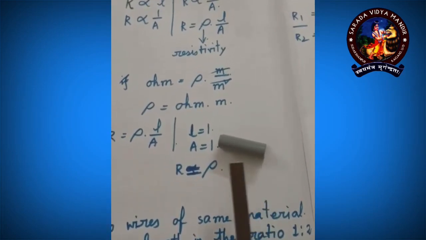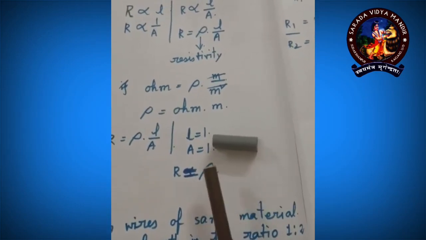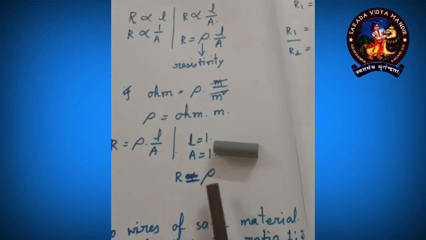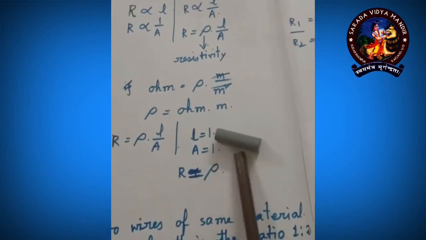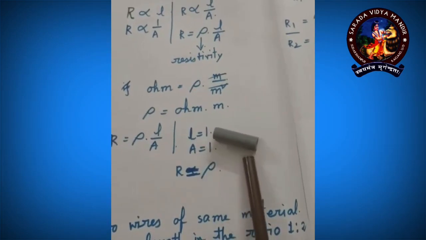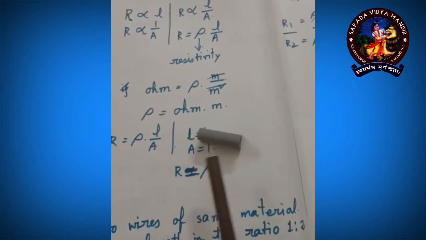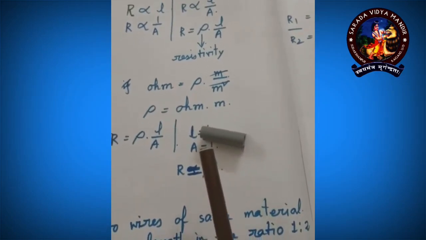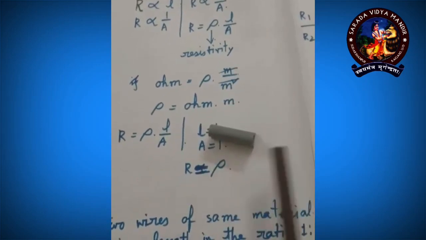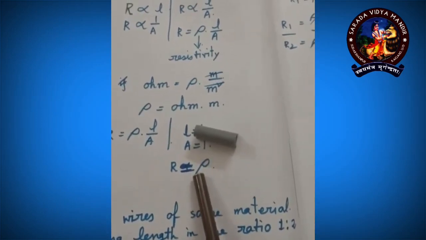And instead, if we are saying the resistivity of copper is X ohm centimeter, what does it mean? It means if I am taking a chunk of copper of 1 centimeter of length and 1 centimeter square of cross sectional area, then it would provide me a resistance of X ohm. Got it? So ohm centimeter and ohm meter mean this.